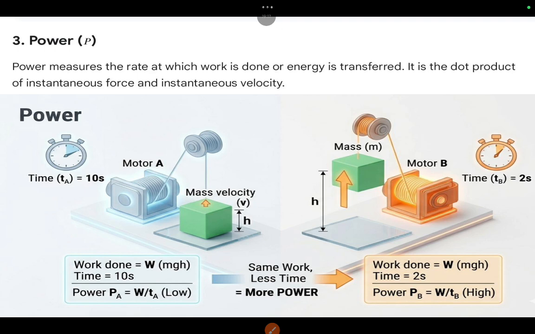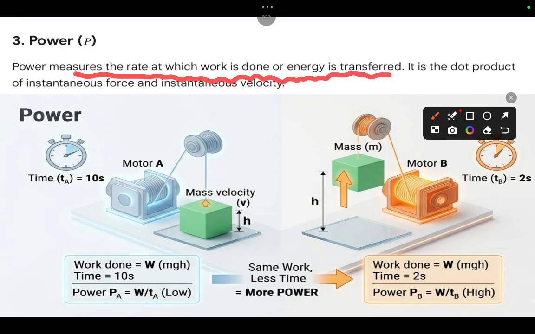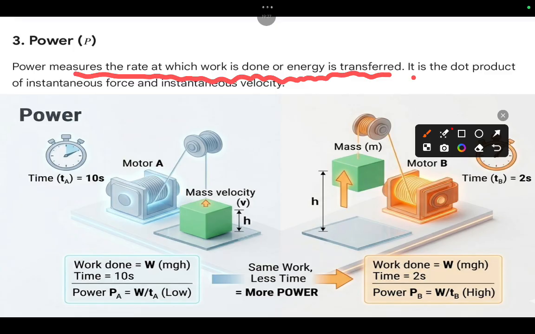Then power. What is power? Power measures the rate at which work is done or energy is transferred. It is a dot product of instantaneous force and its instantaneous velocity.